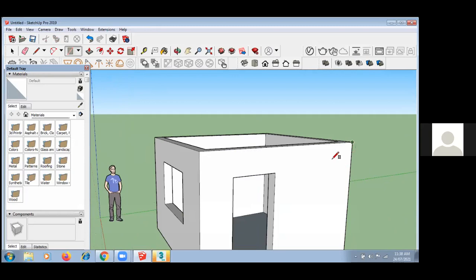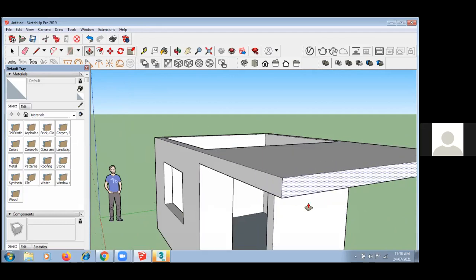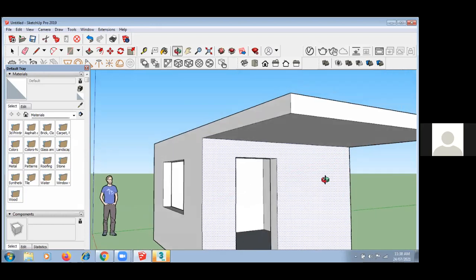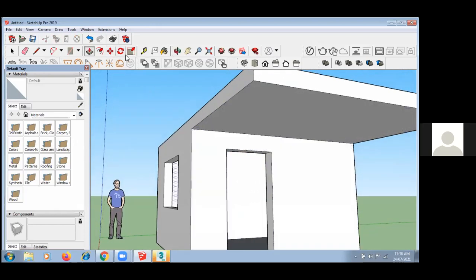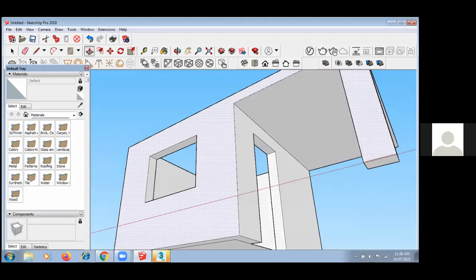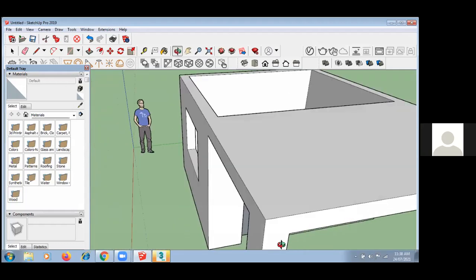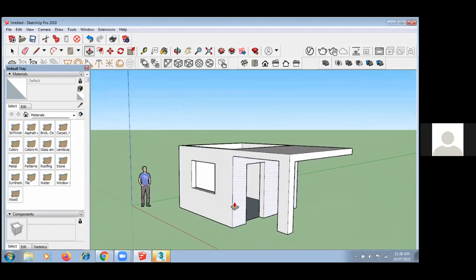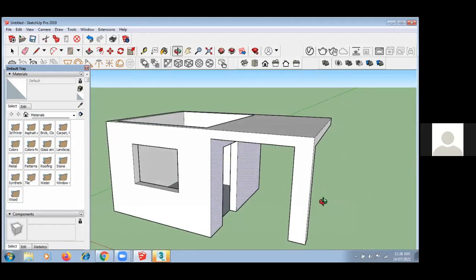Okay. So now again, suppose I want to make a parking. As I discussed, there is no need for top view, front view and side view. You can directly push and pull from any view. Can you see this? I can draw from the bottom side also. I can create a rectangle over here. So guys, easy to create 3D?